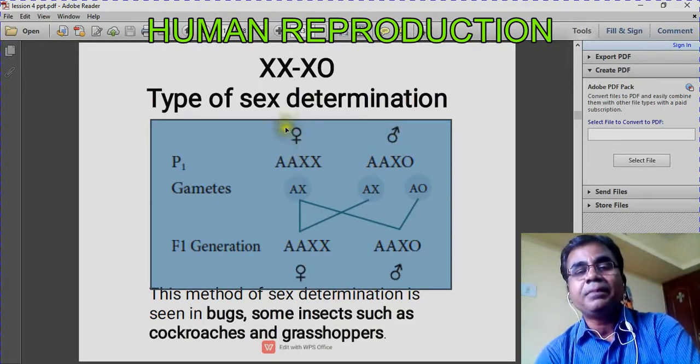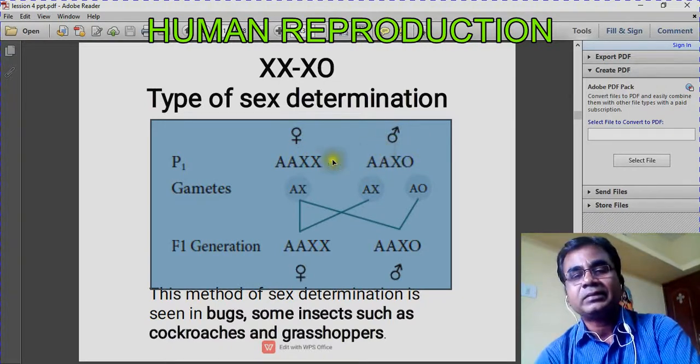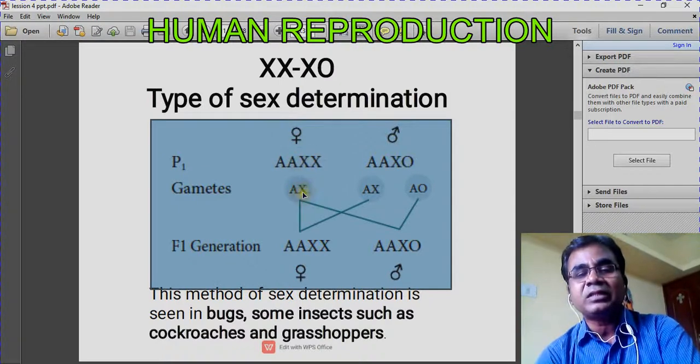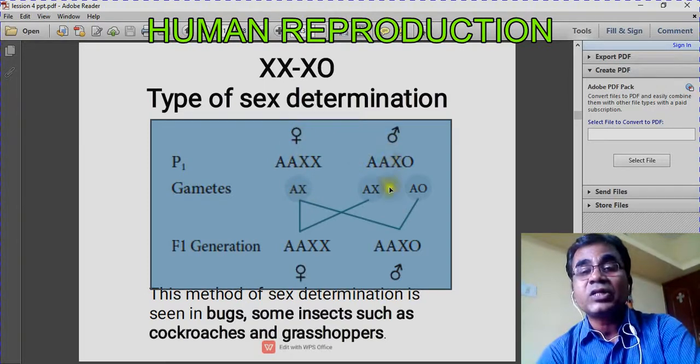This is the female parent and this is the male parent, with their genotypes. The females can produce only one type of gametes, so they are homogametic, and males are heterogametic.